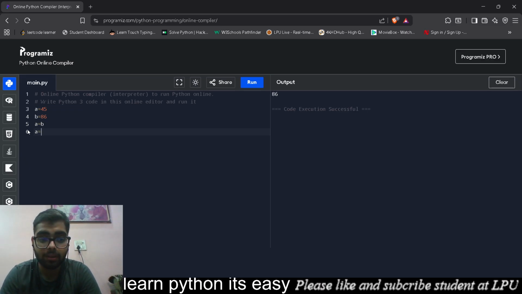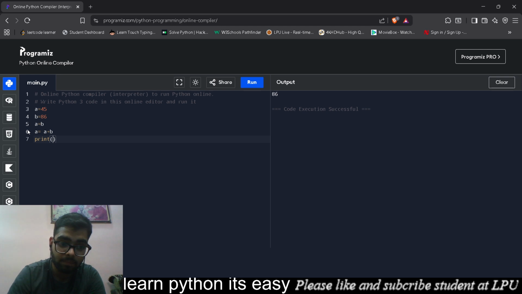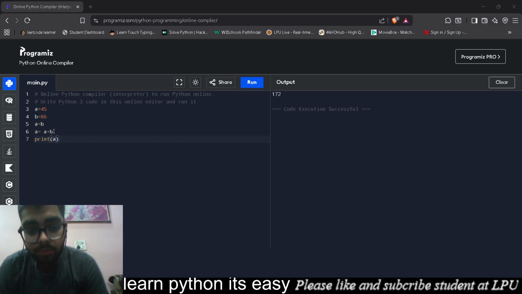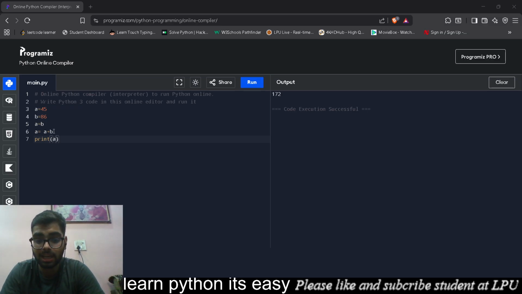You can do it, by the way. A is equals to A plus B. Then you just write print A, right? It's 131. Same you can do for subtraction, same you can do for multiplication. These types of calculations we can do, and for division as well.